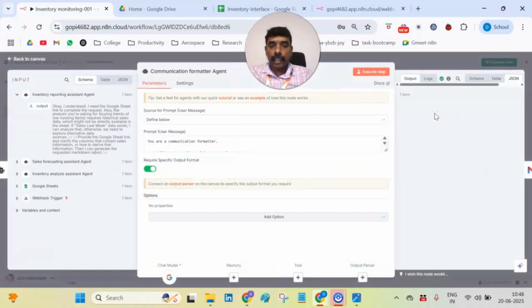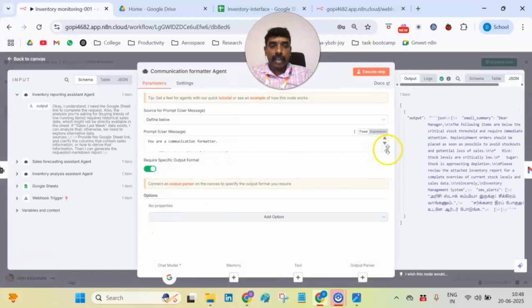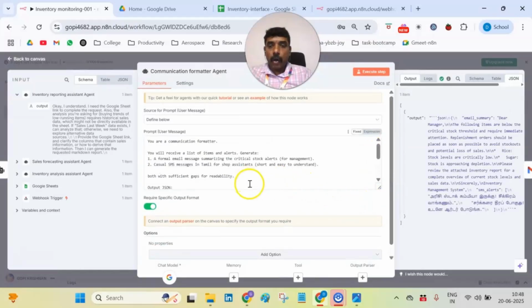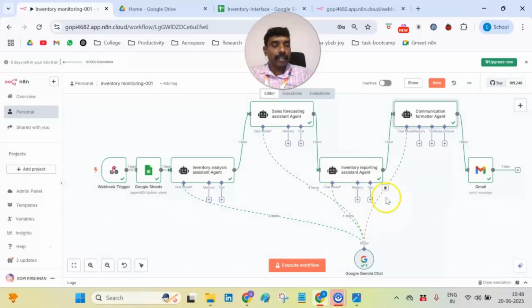I have taken the regional language here as Tamil, and all the information obtained from the previous agent is translated into Tamil here. Then it is connected directly to Gmail. We can connect Gmail or WhatsApp or any kind of chat messages, or we can connect it to a chatbot also. And the very important thing is that all the AI agents are connected together to the Google Gemini chat.